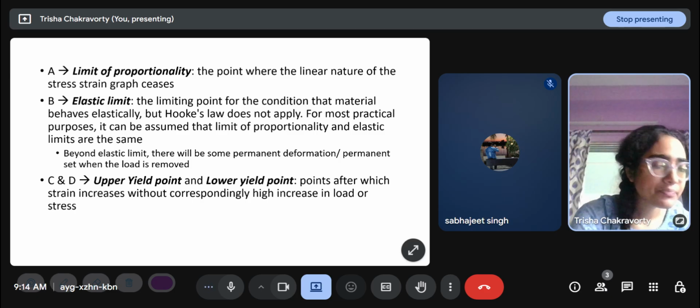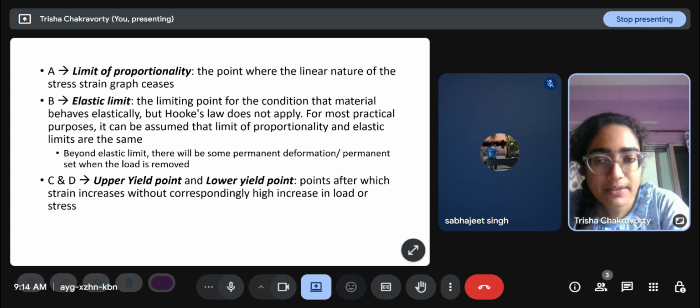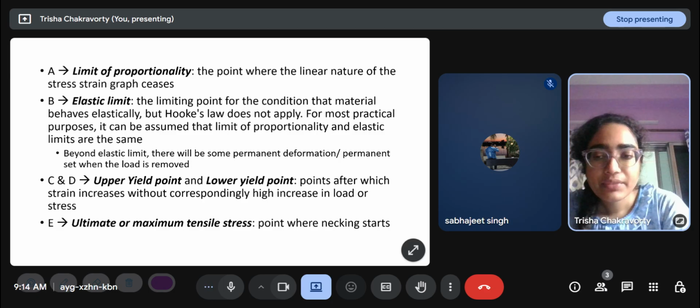These are the names of the points. A is the limit of proportionality, B is the elastic limit, C and D are the upper and lower yield points, E is the ultimate and maximum tensile stress, and F is the fracture point.